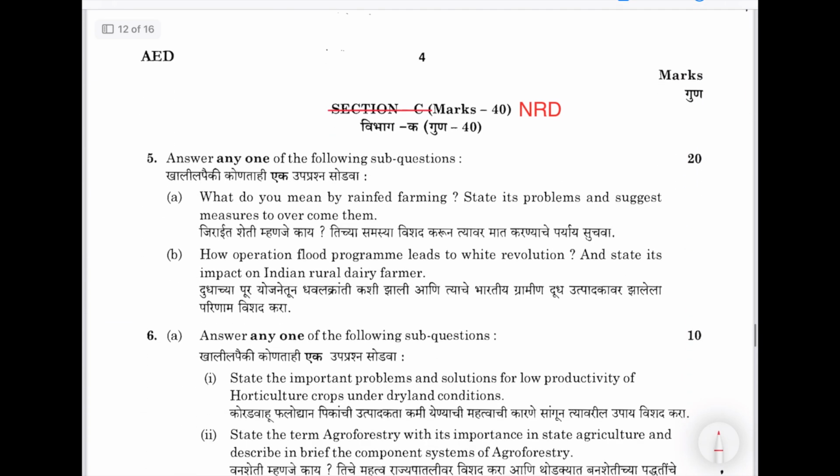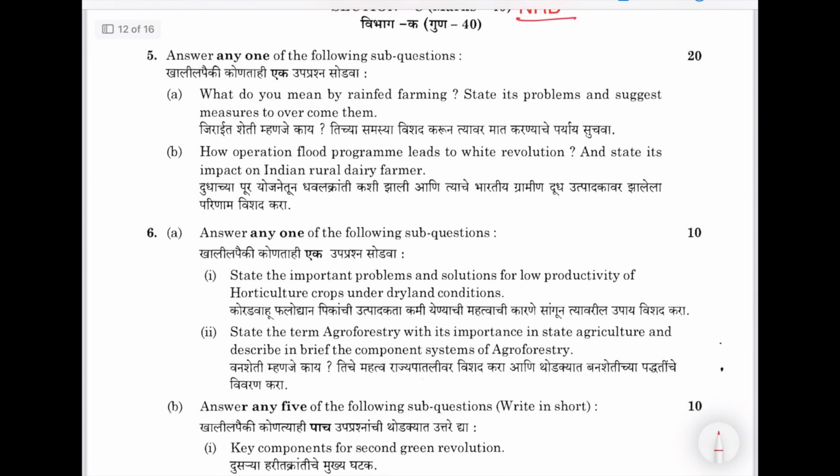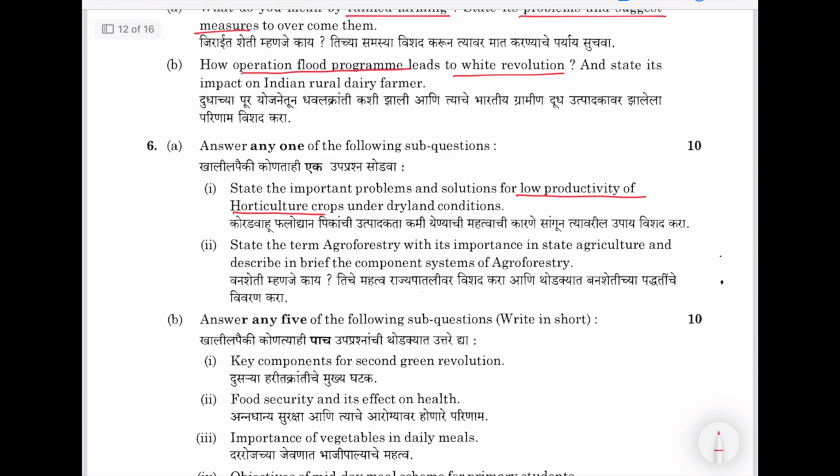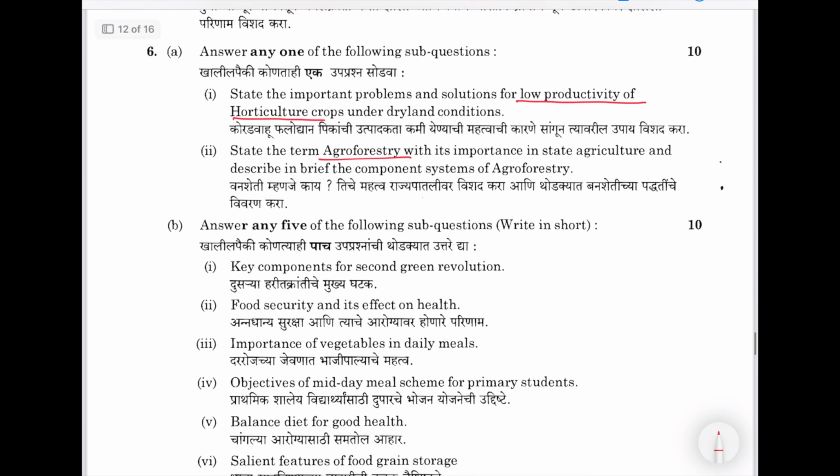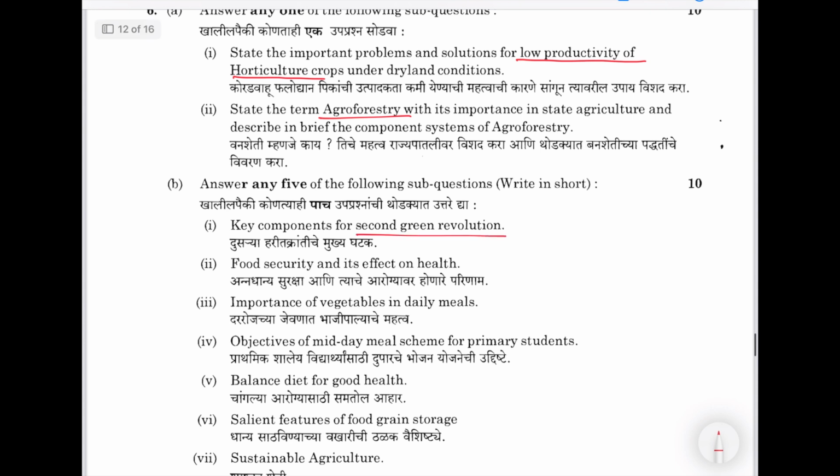Then next is natural resource development. So this does not have much importance, this NRD, but here they have asked a few agri-related questions. Rain-fed farming, problems and suggest measures. Then Operation Flood Program, White Revolution, low productivity of horticulture crops. We have this topic in paper 3, GS3, agroforestry. Then second green revolution, food security.